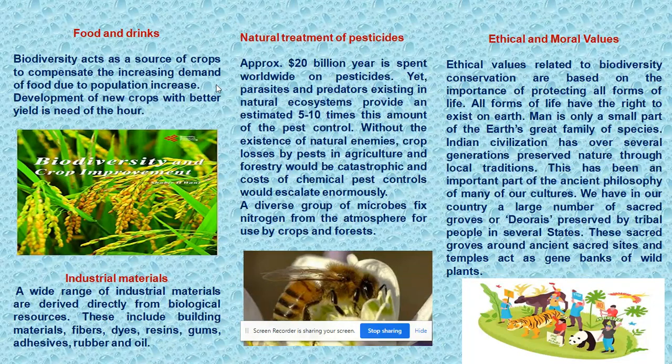Ethical and moral values. Ethical values related to biodiversity conservation are based on the importance of protecting all forms of life. All forms of life have the right to exist on Earth. Man is only a small part of the Earth's great family of species. Indian civilization has, over several generations, preserved nature through local traditions. This has been an important part of the ancient philosophy of many of our cultures. We have in our country a large number of sacred groves preserved by tribal people in several states. These sacred groves around ancient sacred sites and temples act as gene banks of wild plants.